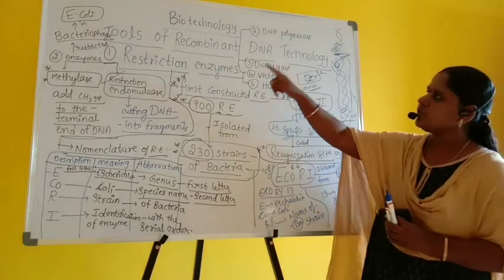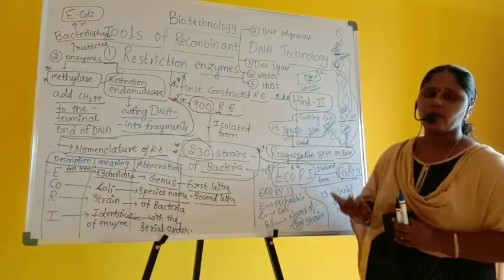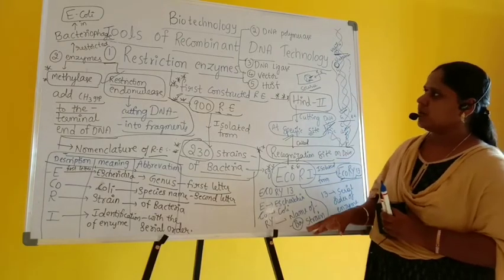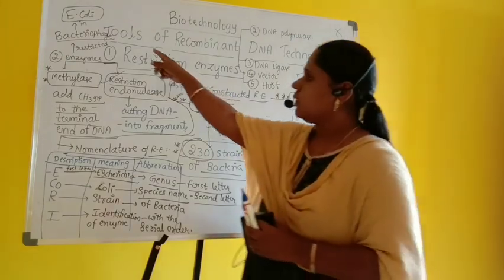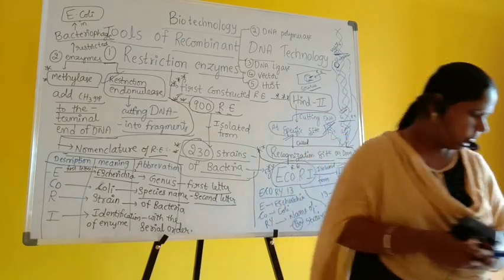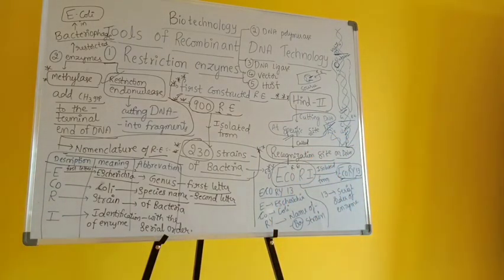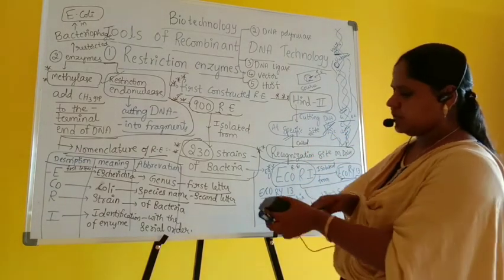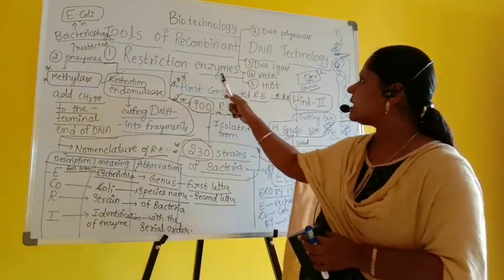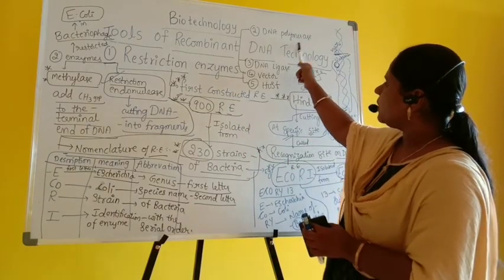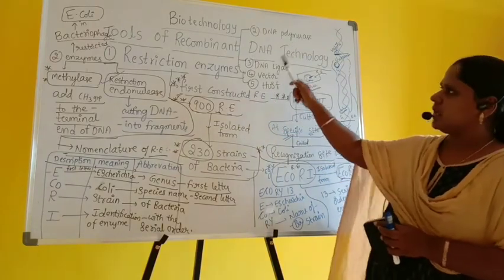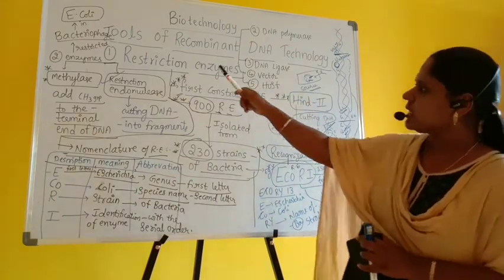So guys, before I go to the next part, let us quickly revise it. When you take the tools of recombinant DNA technology, later we are going to study the total process of recombinant DNA technology. So before we study that, what are the important tools? Tools are nothing but requirements. The tools of recombinant DNA technology are: first and foremost we need restriction enzymes, then DNA polymerase, DNA ligase, vector, and host. Now we need to discuss one after the other in detail. Let us start with the restriction enzymes.